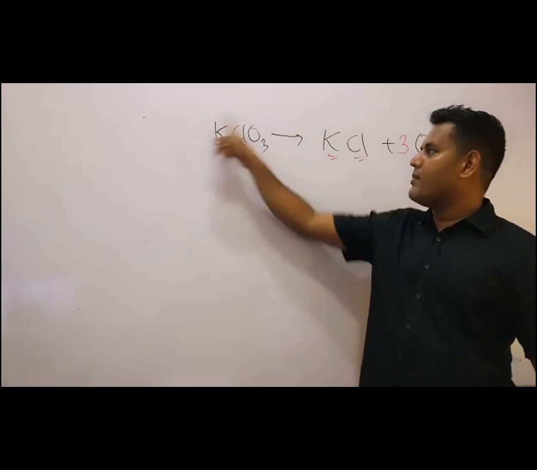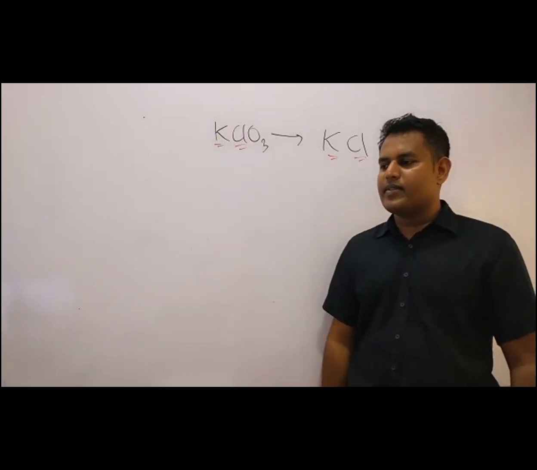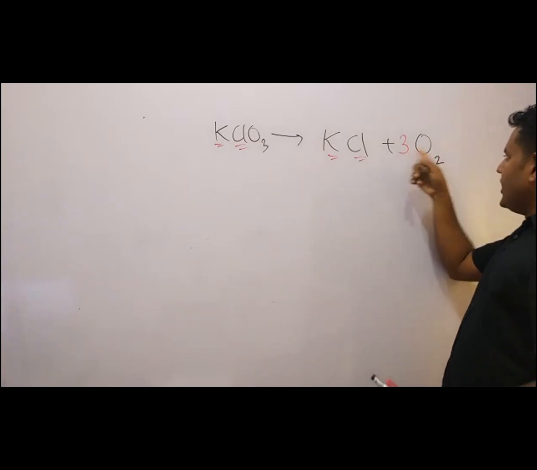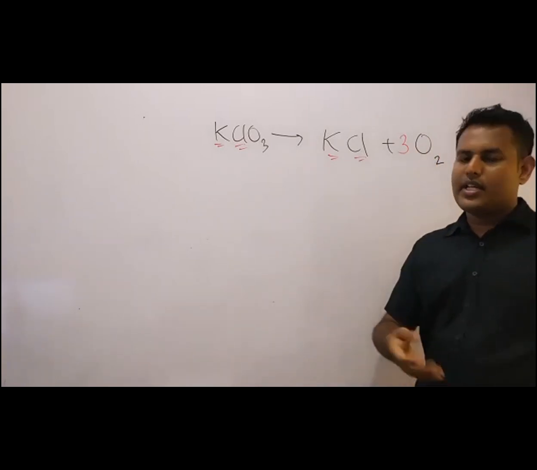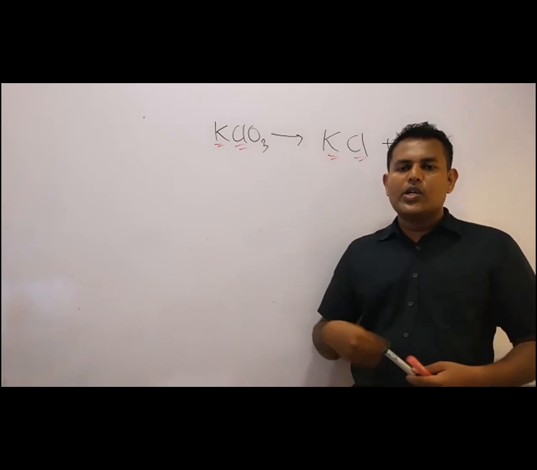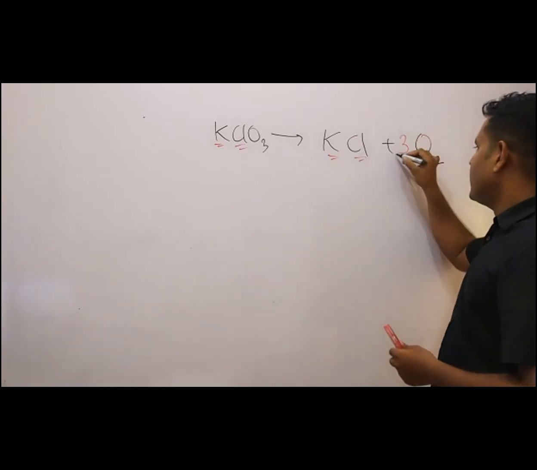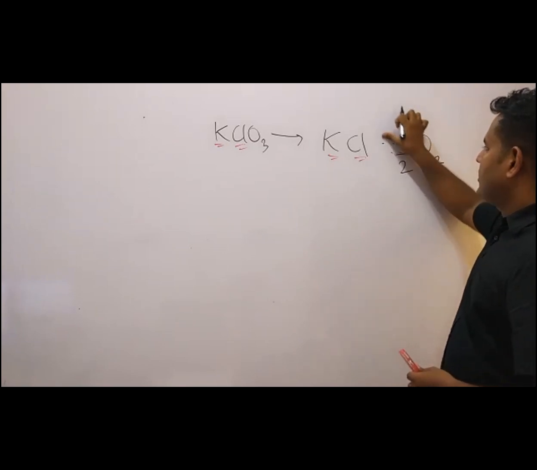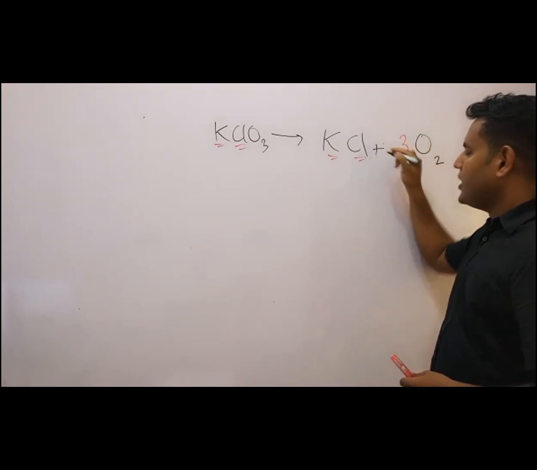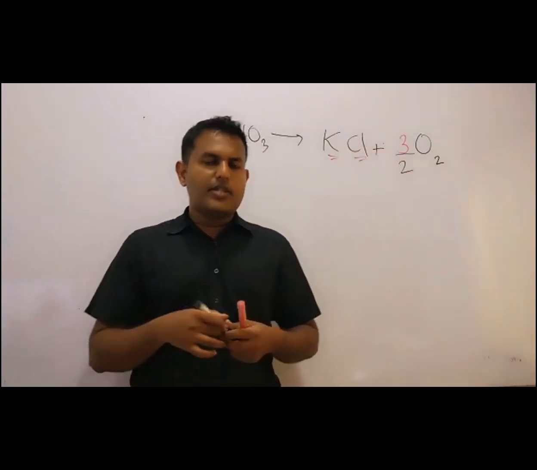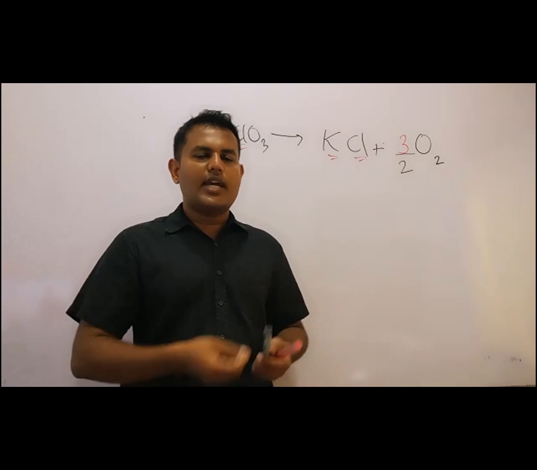We can balance it. Okay, that's the point. Now when you write 3 into 2, it became 6. 3 was multiplied by 2. So in order to avoid the multiplication, you can do a very simple thing. You can divide it by 2. Okay. So can we keep fractions in equations? Sure, no issue. This is balanced. But generally when we are finalizing equations, we can remove fractions.